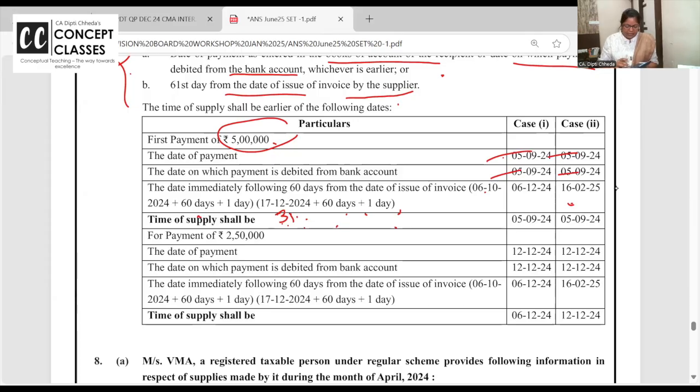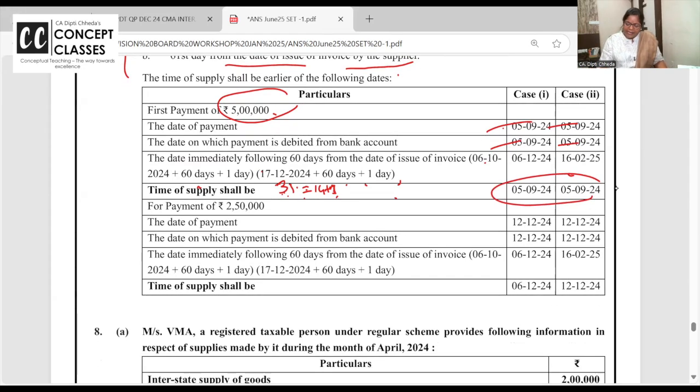17 also you have to take. So 31 minus 17 is 14. You will take it as 15 days, including 17. This is the way you have to calculate 61 days. So which one is earlier of the three? 5 September. Easy. That was for the 5 lakh advance receipt.